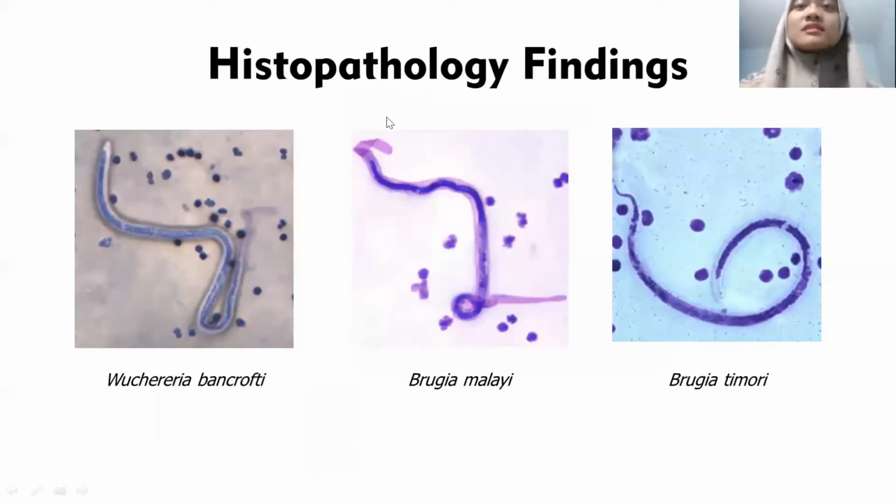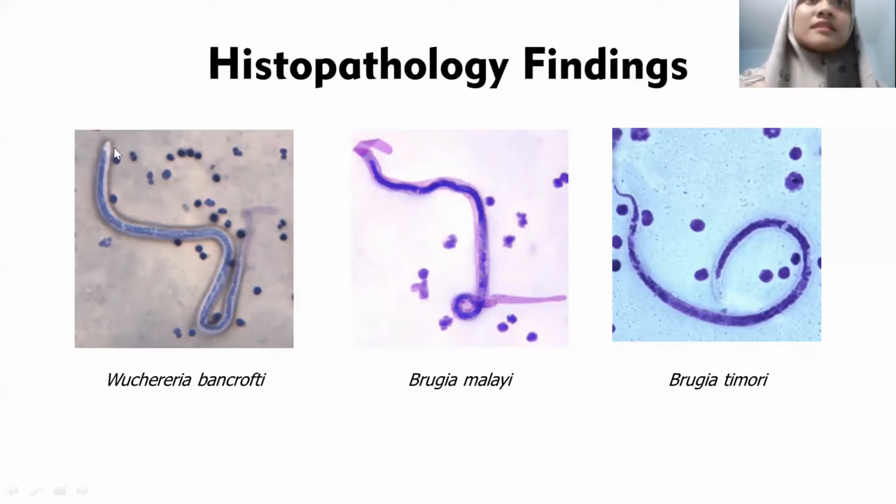Okay, and then the next is the histopathology findings. As I said at the beginning, there are 3 main species of filarial worms that can infect the human body: Wuchereria bancrofti, Brugia malayi, and Brugia timori. All the morphologies of the 3 species are similar, but we can see the difference.